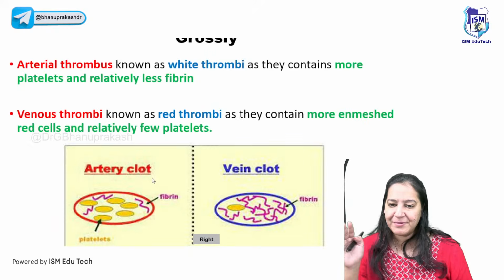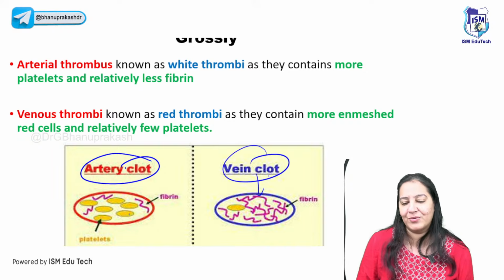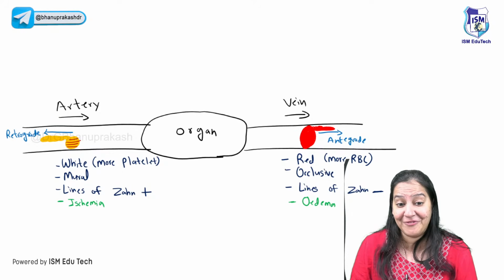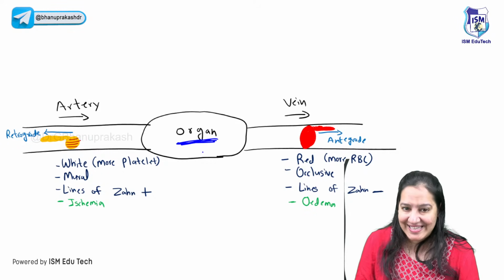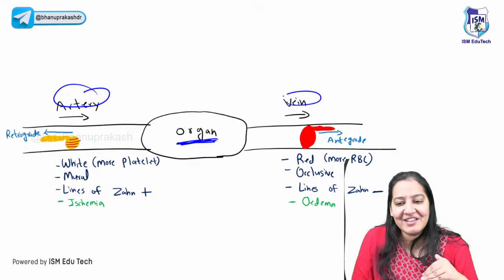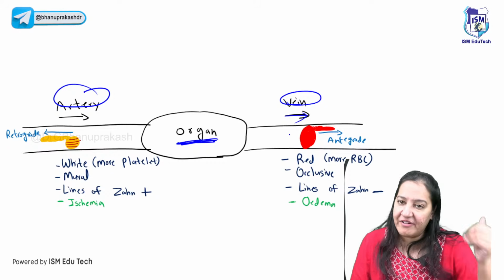So coming to the types of thrombi, there are two types. If the thrombus is formed in the artery, it's known as arterial thrombus. If it is formed in the vein, it's known as venous thrombus. Now, can you see a beautiful diagram I have drawn to explain the difference between the arterial and the venous thrombus? Can you see an organ? Say yes. This is the artery. See the flow of the blood. It is coming towards the organ. This is a vein. See the arrow, I have drawn it intentionally. It is taking the blood away from the organ.